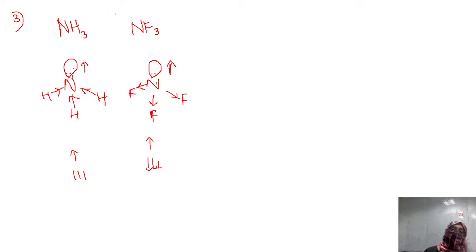Hence, NH3 has more dipole moment than NF3, unexpectedly. We were expecting NF3 because it has more electronegativity. But the answer is NH3 because some amount of dipole moment is getting cancelled here. That's the reason.